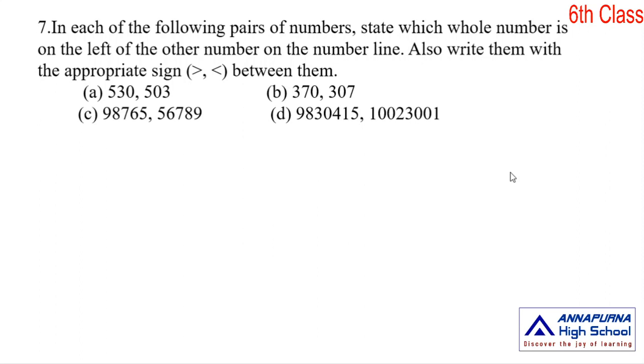First you find the least number of the following pairs. Here the first one is 530 and 503.